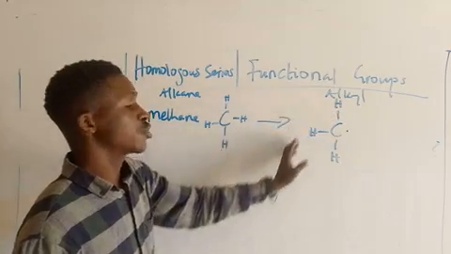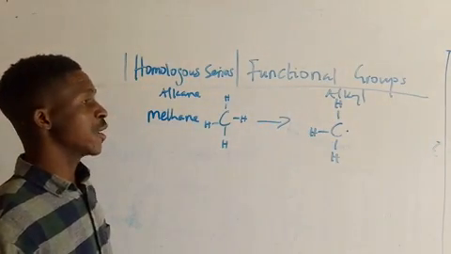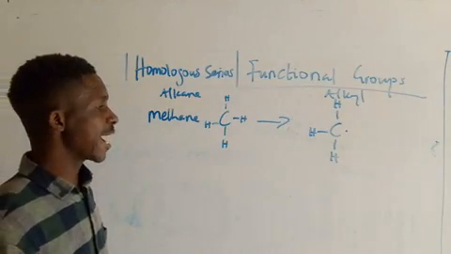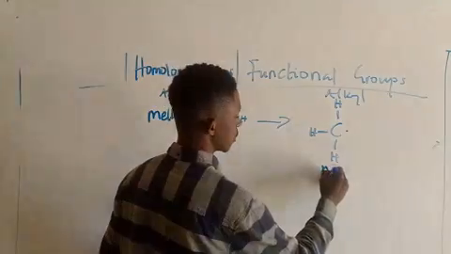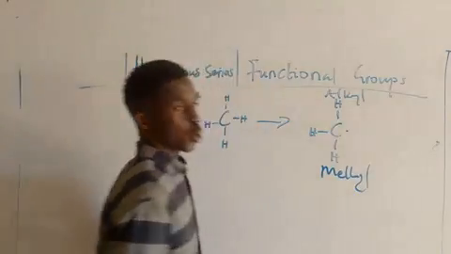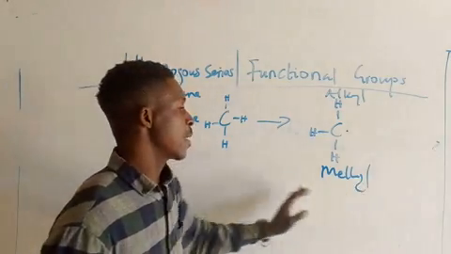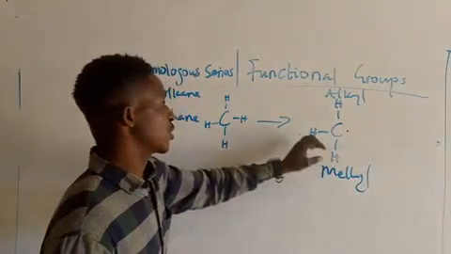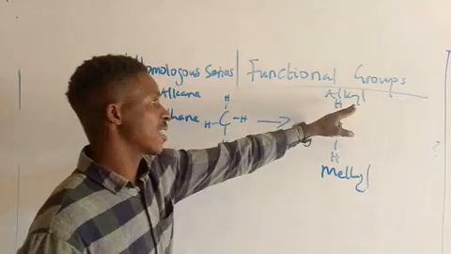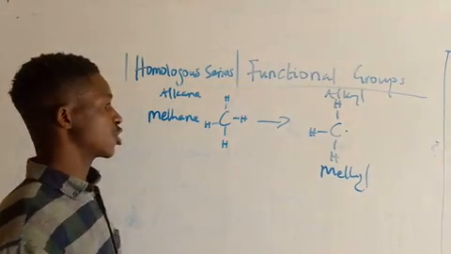But this has 3 hydrogens, so you cannot call it methane again. You call it methyl, because it's from an alkyl, since an alkane lost its hydrogen atom.